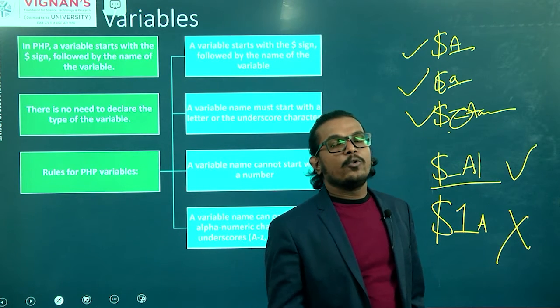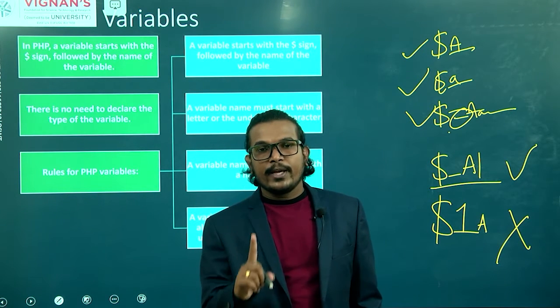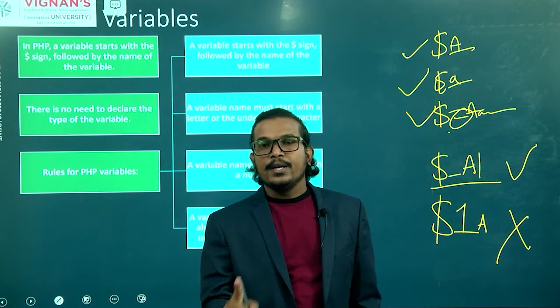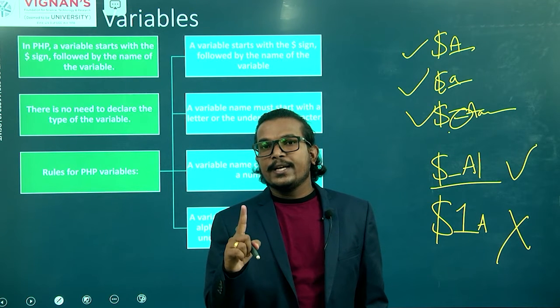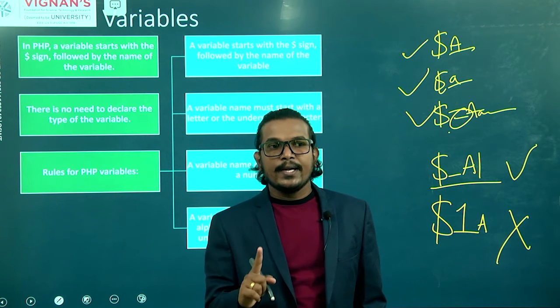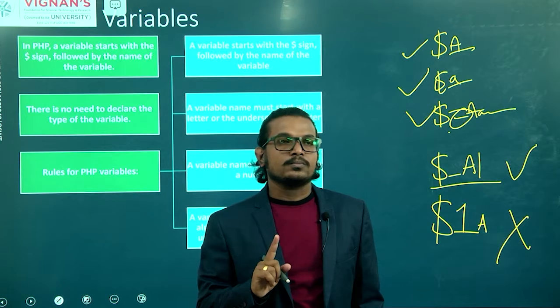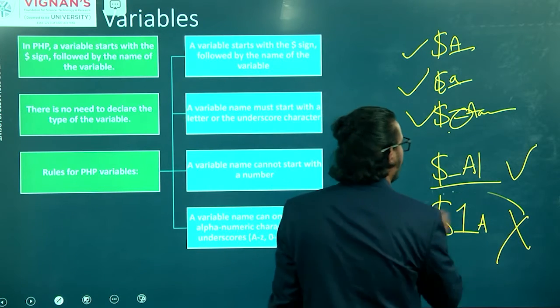That you have to remember. Only one thing you have to remember here. Your variable name starts with the dollar symbol. After that, the first letter should be an alphabet or underscore, not a numerical value. That you have to remember here.